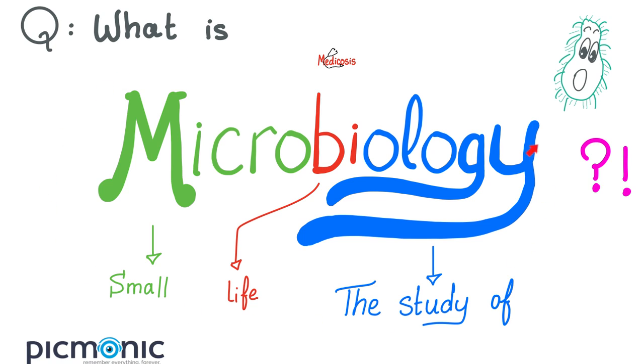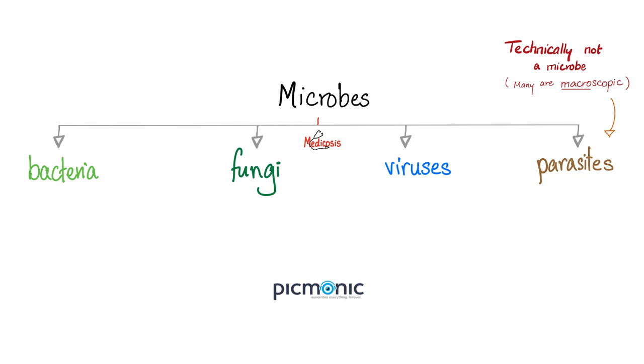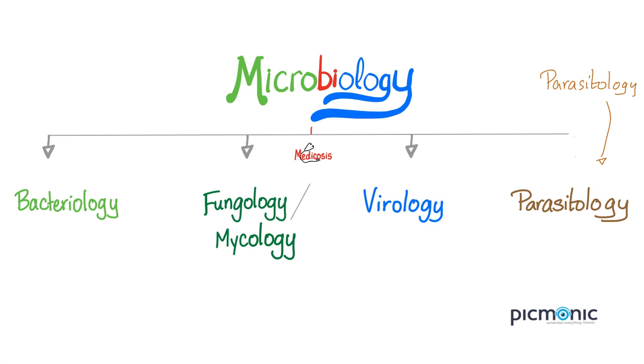This video belongs to the science of microbiology. What does ology mean? It means the study of. Study of what? Bio, which means life. What kind of bio? The small ones. The microscopic ones, the small life. We divide microbes into bacteria, fungi, viruses, and parasites, but beware because many parasites are macroscopic rather than microscopic, and hence the science of microbiology is divided into bacteriology, fungology or mycology, virology, and parasitology.